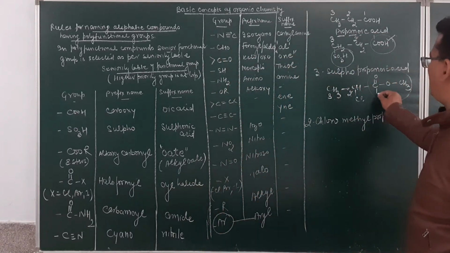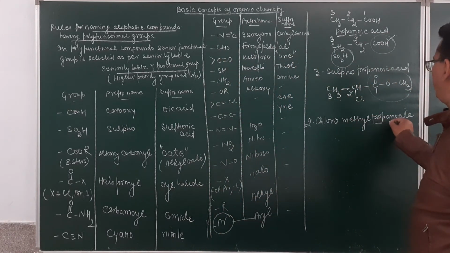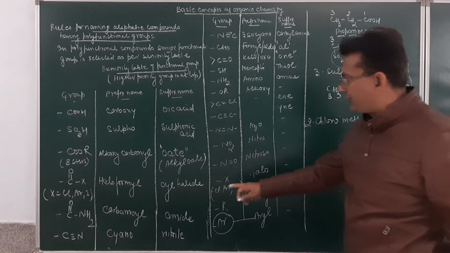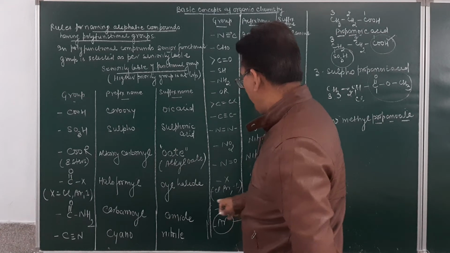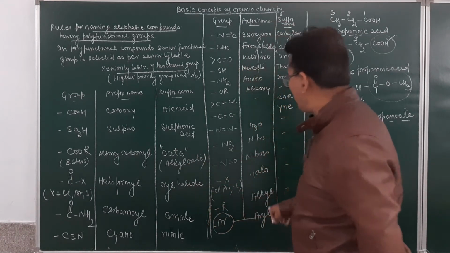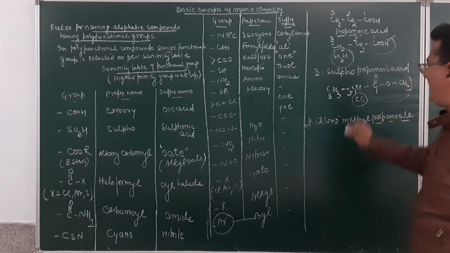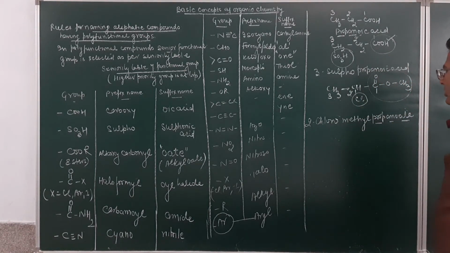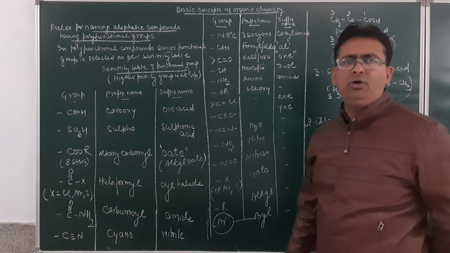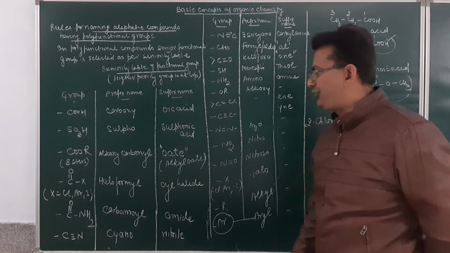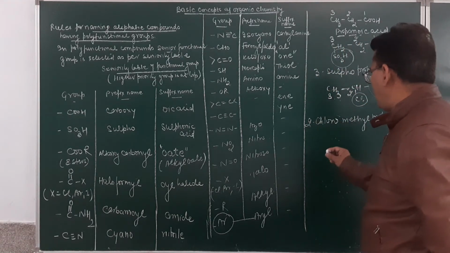So for 3 carbon atoms, what is the root word? Prop, single bonded ane. This will be oate. Cl comes below the ester group. So this Cl comes much below the ester group, so it will be treated as a prefix. So the name of this will be given as methyl 2-chloropropanoate. Am I clear, student?